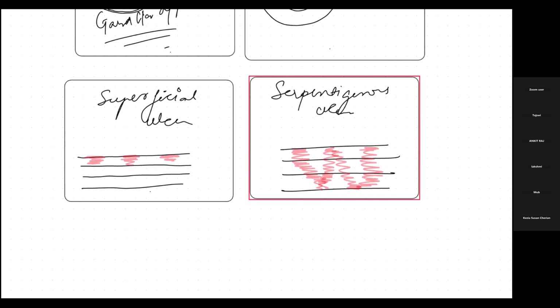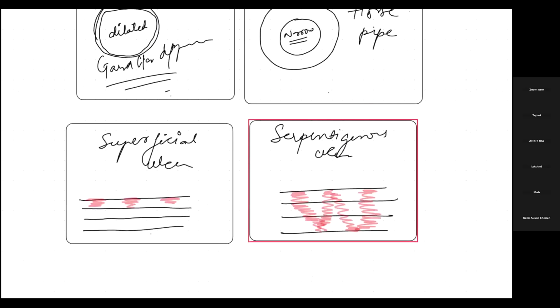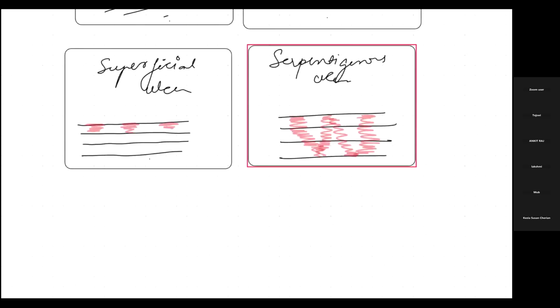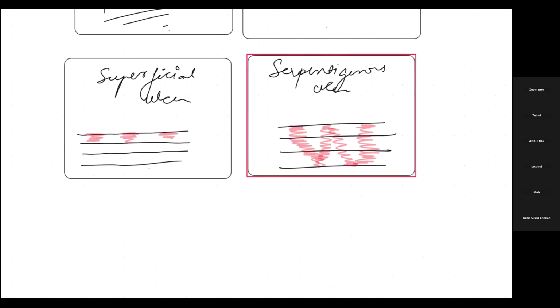In Crohn's disease. Okay, and another thing which we have to remember is that it has a cobblestone appearance. What is cobblestone appearance? Now let's suppose that there are two layers. If these two layers have gone down, then what will happen? This part will be appearing elevated, isn't it? If these two parts are getting depressed, then this part will be looking elevated, so it seems like a stone. So that's why it's called cobblestone appearance.